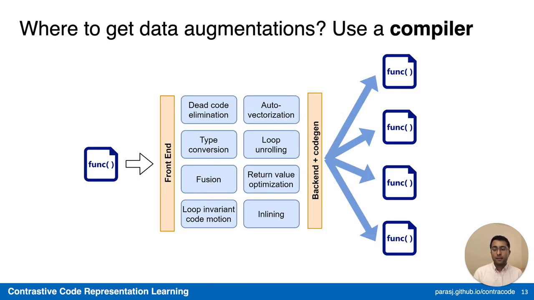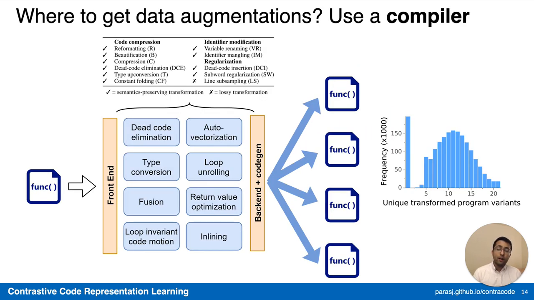Now, in the code task, where do we get data augmentations? In our work, we utilize a compiler. A compiler can automatically apply different semantics preserving transformations to the program to derive a variety of different augmented program variants. So in this case, we perform a variety of different augmentations such as dead code elimination, identifier mangling, line subsampling, type upconversion, and constant folding. And this derives a wide set of transformed program variants.